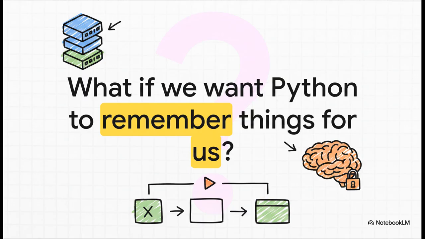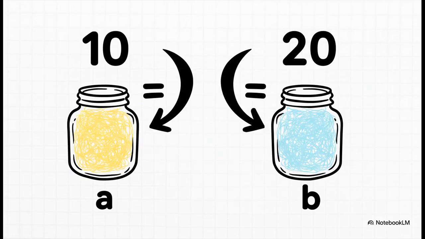Okay, a calculator is cool and all, but the real power of programming, where it gets interesting, is when we can ask the computer to remember information for us. What if we want to store a number and then use it again later on? Well, this is how we do it. It's super simple. We're telling Python, hey, take the number 10 and store it in a container, and let's just name that container A. And then we're saying, do the same thing with the number 20, but put it in a container called B. We're just giving names to our data so we can find it later.